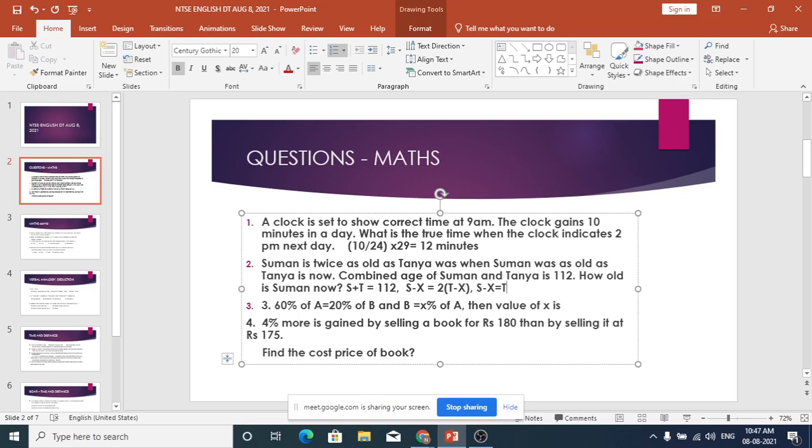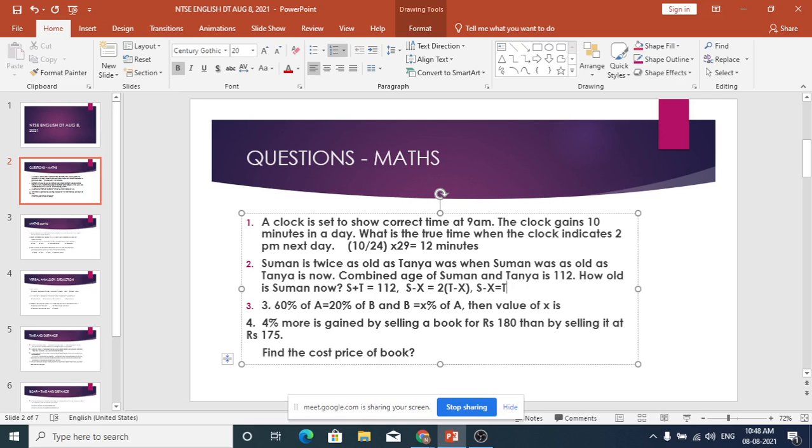Everybody agreed, right? Then X years back, Suman was S minus X and Tanya was T minus X. So S minus X, at that time, Suman is twice as old as Tanya was, that is 2 into T minus X. That is also correct. Now we have three unknowns, so we need one more equation. When Suman was as old as Tanya is now, Suman's age X years back, that is S minus X, is equal to the present age of Tanya, equal to T.